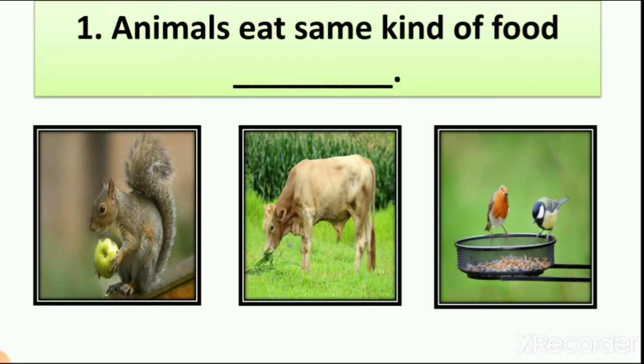One is eating plants, one is eating nuts or fruits, and third is eating seeds. So different types of animals eat different kinds of food. This sentence is wrong. So now you can understand that all animals eat different kinds of food because their eating habits are different from each other. So animals eat same kind of food is the wrong answer.